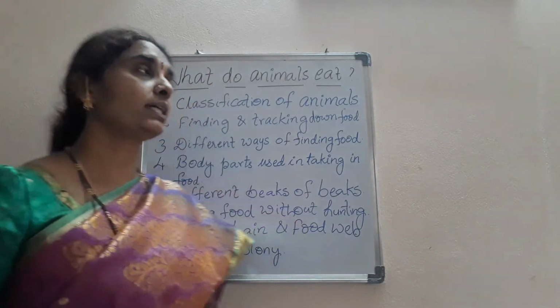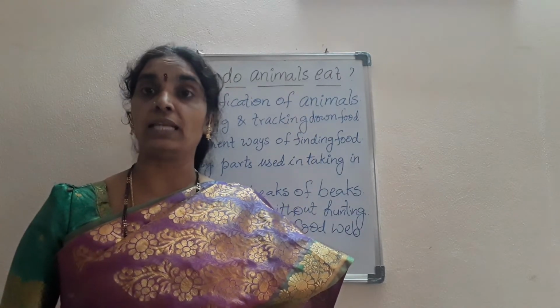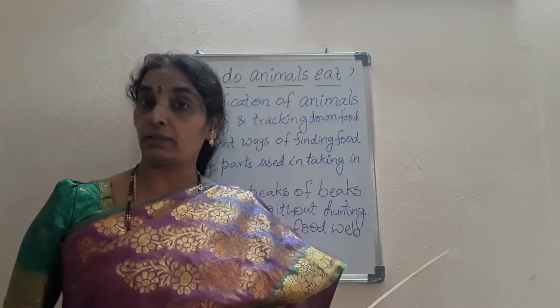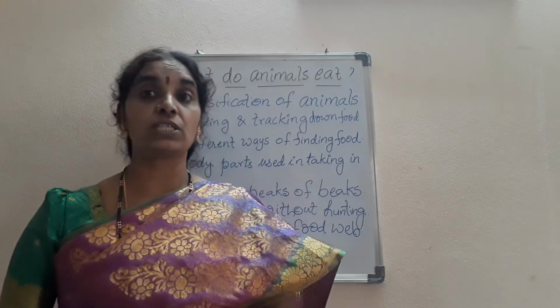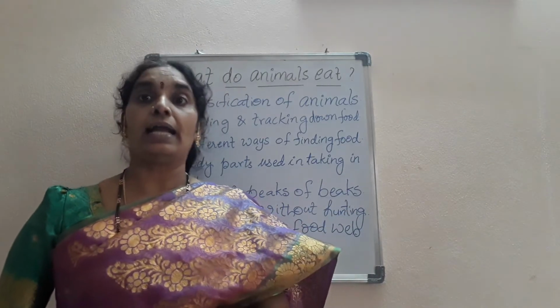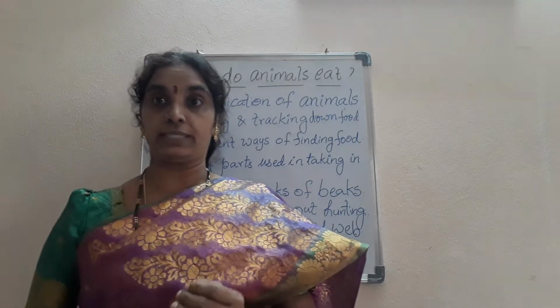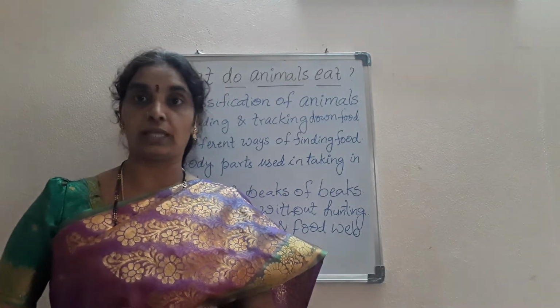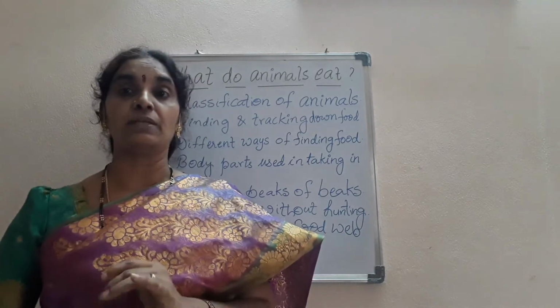Okay children, about the classification of the animals. When you come to the classification of the animals, there are herbivores, carnivores, and omnivores. Herbivores are the animals which depend on only plants and the plant products for their food, and carnivores are the animals which depend on animal foods, that is, they depend on only animals for their food. And omnivores are the animals which depend on both plants and animals for their food.